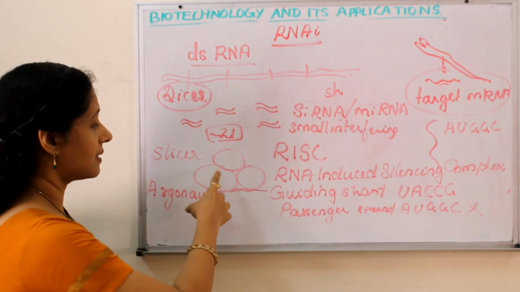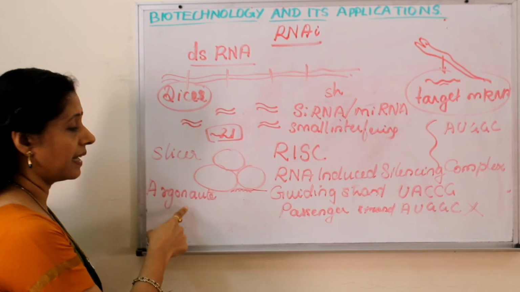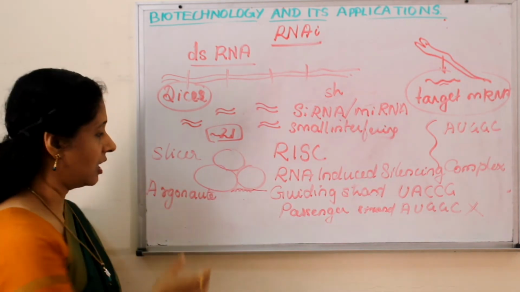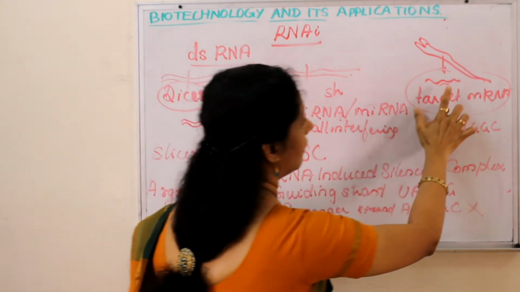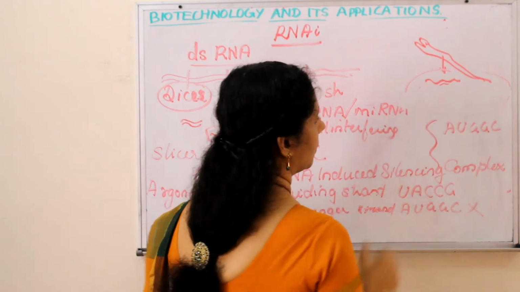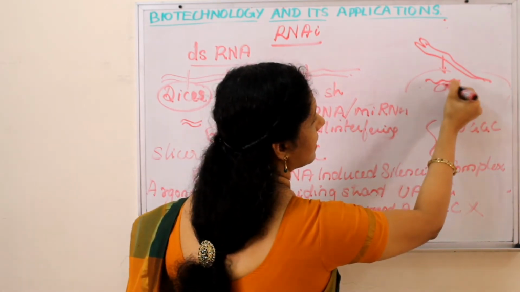Okay, but what is there in the RISC? Slicer and Argonaute protein. So this guiding strand will bind here. Okay, it is binding here with the RISC.